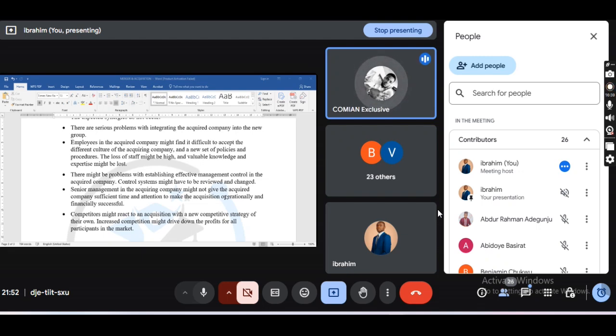On the financial due diligence, the acquiring company has to look at the financials of the target company, that's their statement of financial position and the rest, to see who their major creditors and major debtors are, their sources of finance, and their level of profitability.